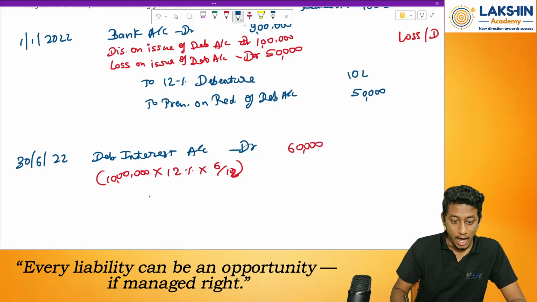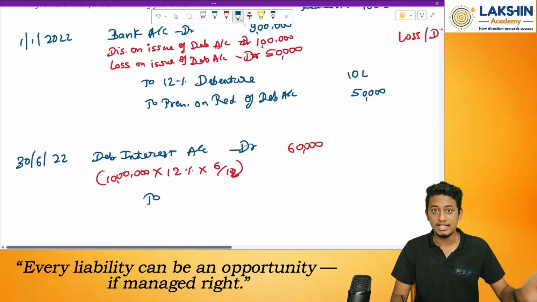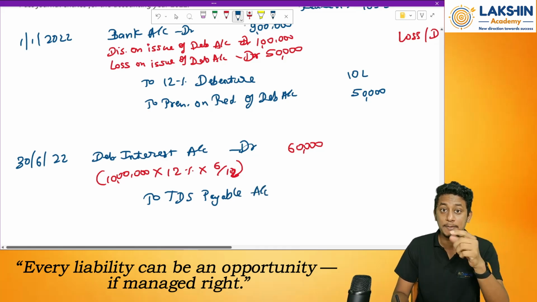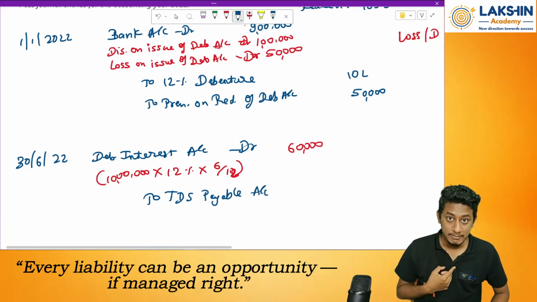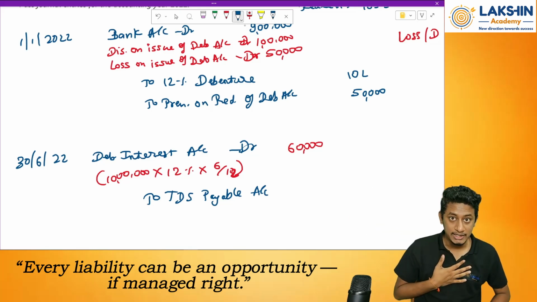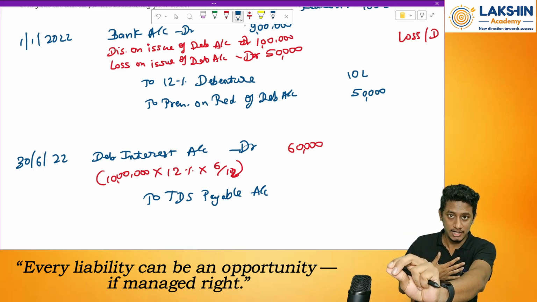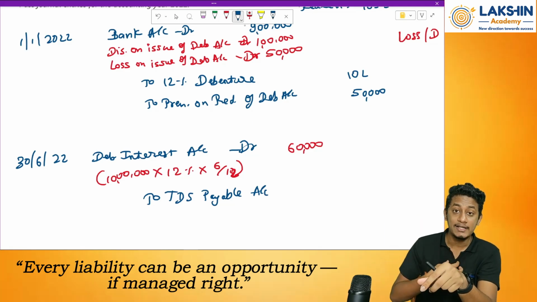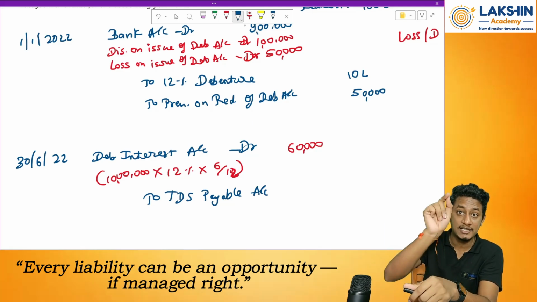But now, out of this interest, some amount will transfer to what? To TDS payable account. Why is it payable? Because it is payable to whom? Is the TDS amount my money? While paying 60,000, I won't pay the full 60,000. 10% I will keep with me and pay him only 90%, right? So this 10% I have in my hand will be payable to whom? To the income tax department.